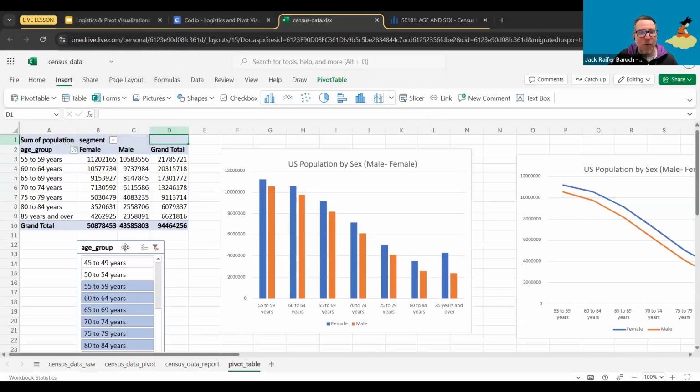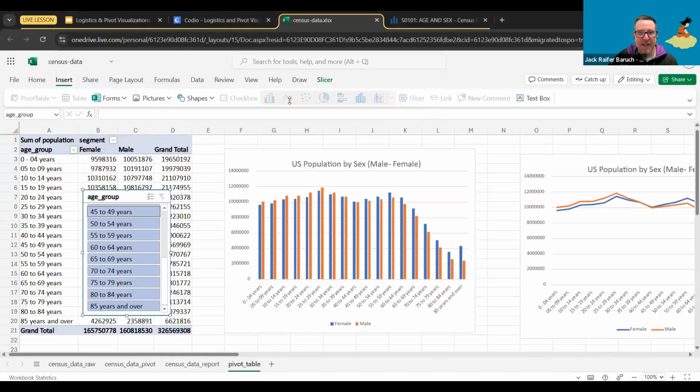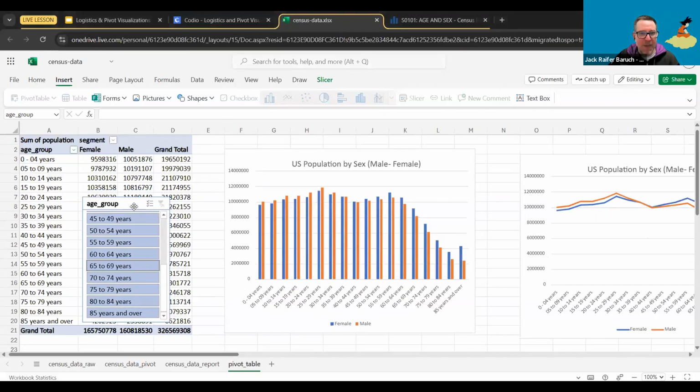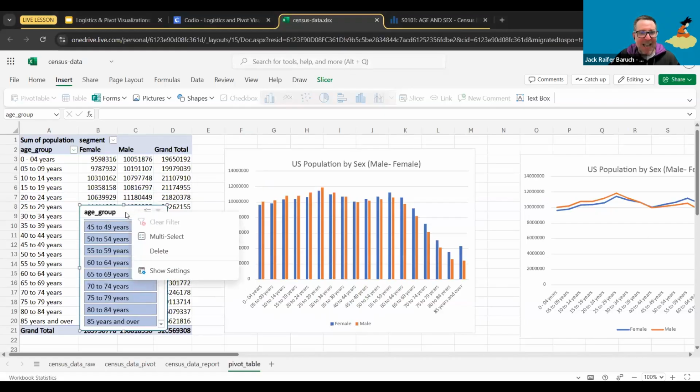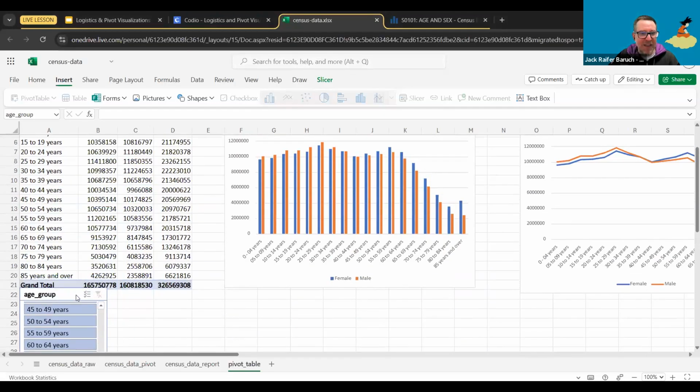Can we hide the slicer for a moment? What do you mean by hide it? So you can actually clear it just by clicking. So here's the thing. If you want to clear it, the fastest way to clear the slicer is here. See this button over here that has the little X on top of the slicer? If you click on that, you clear it, and then everything goes back to normal. But actually hiding it, you would have to sort of move it somewhere that it doesn't bother you.